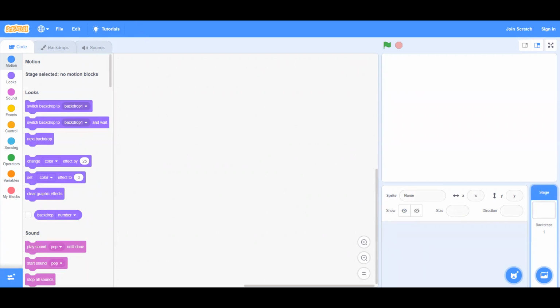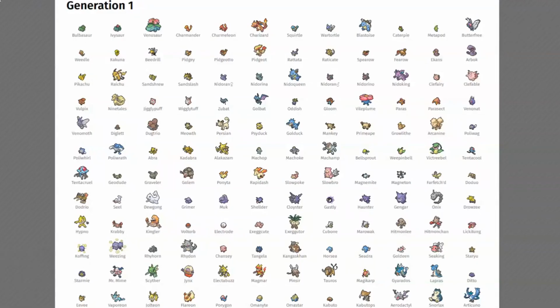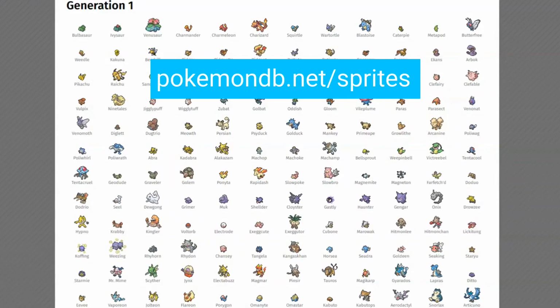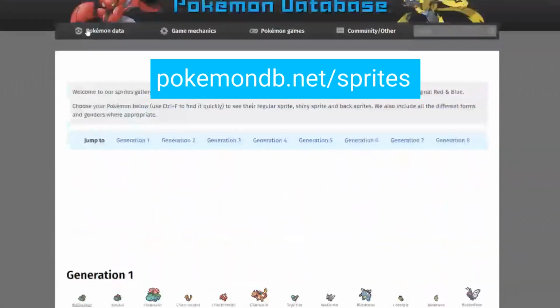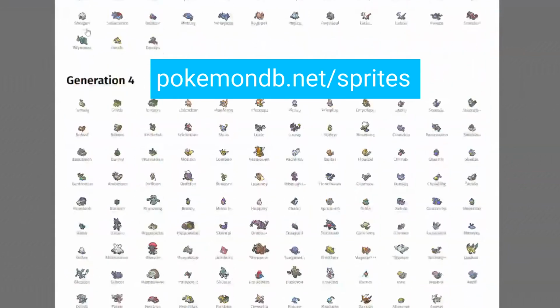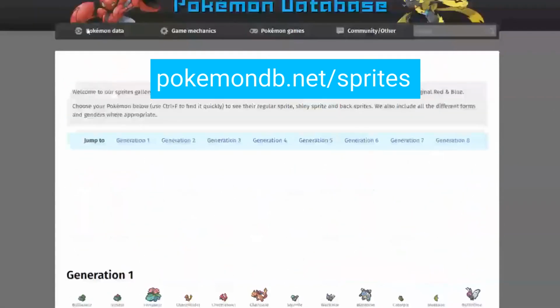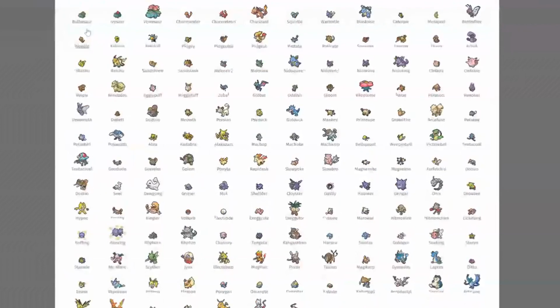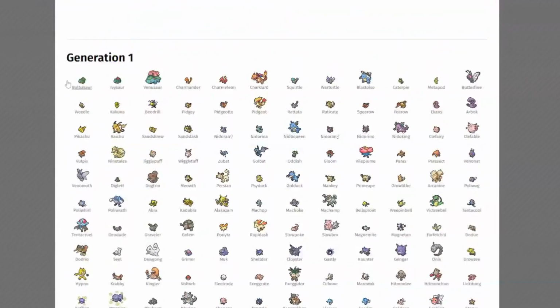Our next step is to go to the Pokemon database. So the website is pokemondb.net/sprites. Here you will find a bunch of different Pokemon. I would recommend picking a Pokemon that has 3 evolutions. So for example, Bulbasaur, Ivysaur, and Venusaur.